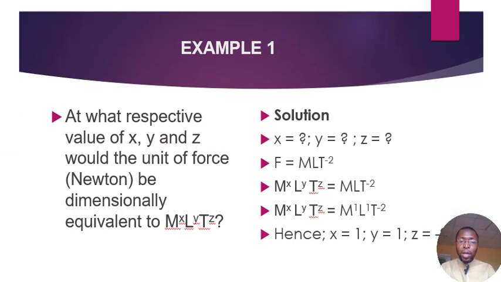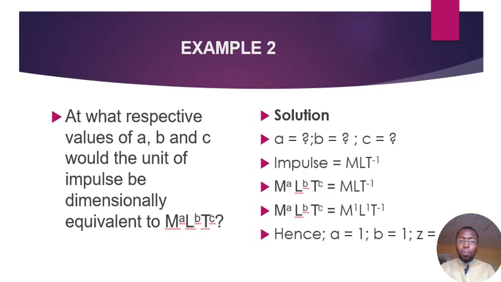Okay, let's see another one and see how simple it is. Example 2. It says, at what respective values of A, B, and C will the unit of impulse be dimensionally equivalent to M to the power A, L to the power B, and T to the power C? All right, just the same way as in example 1, we are looking for A, B, and C. Impulse dimension is MLT to the power minus 1. Since we are given this expression to equate with it, this expression is equivalent to impulse, which is MLT to the power minus 1.